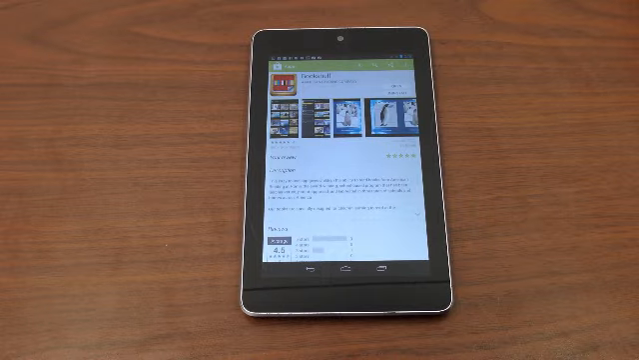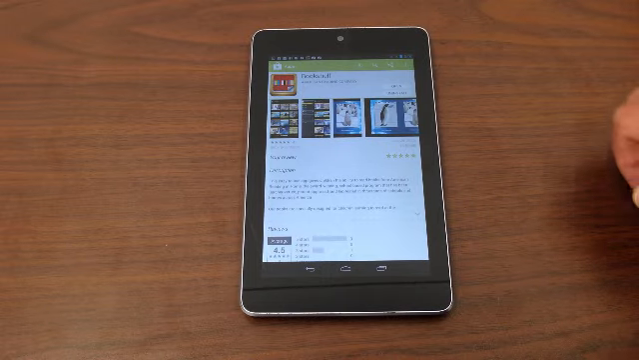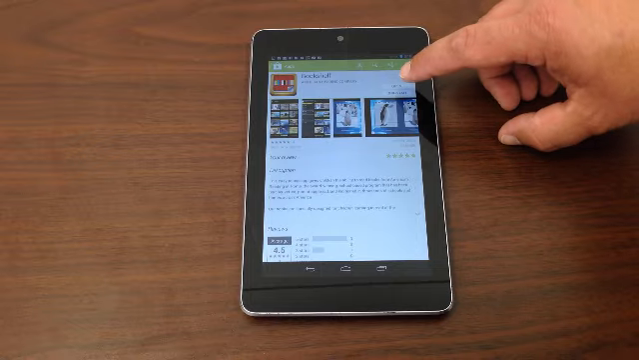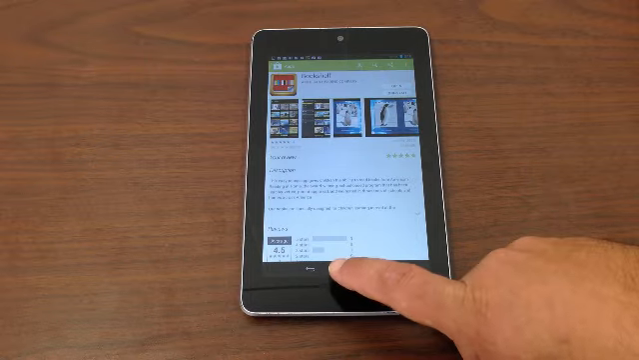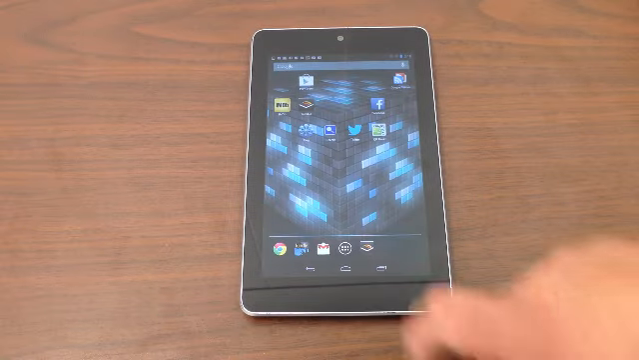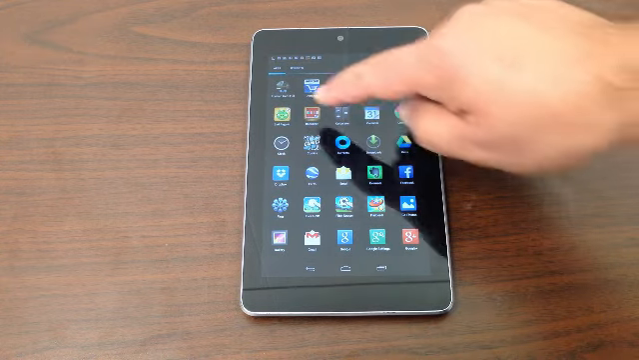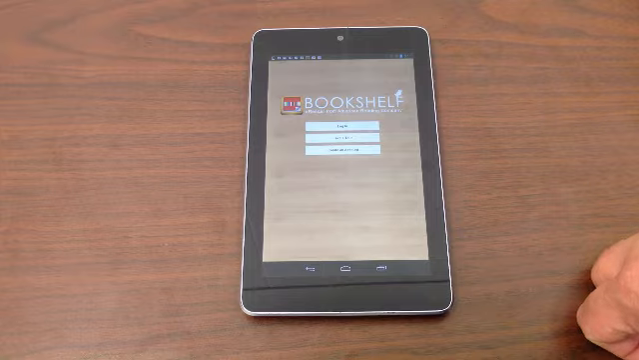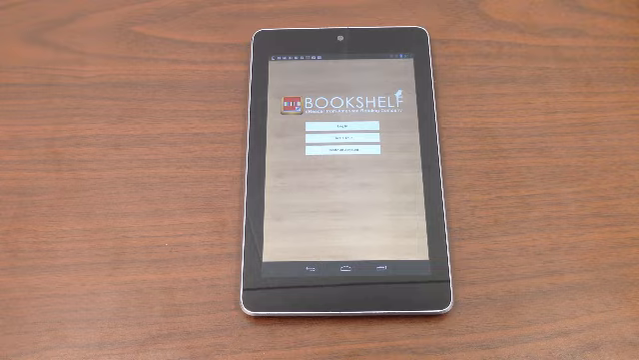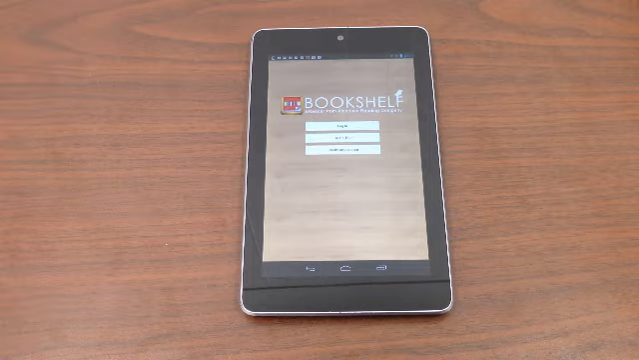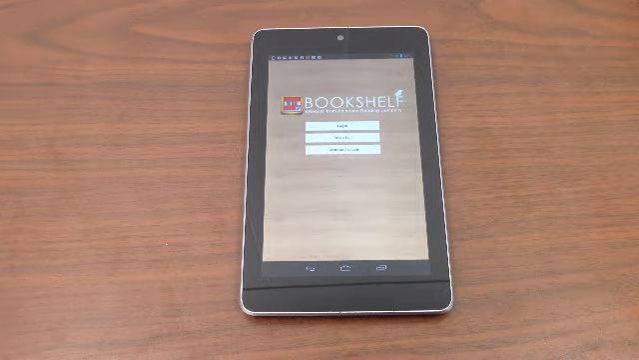Once the app is downloaded and installed, you can launch it directly from the Play Store by clicking Open, or you can go back to your home screen and find the app in your list of apps. Tap the app icon to launch the app. From this point, the Bookshelf for Android app functions in the exact same way as the Bookshelf for iPad or iPhone apps do.